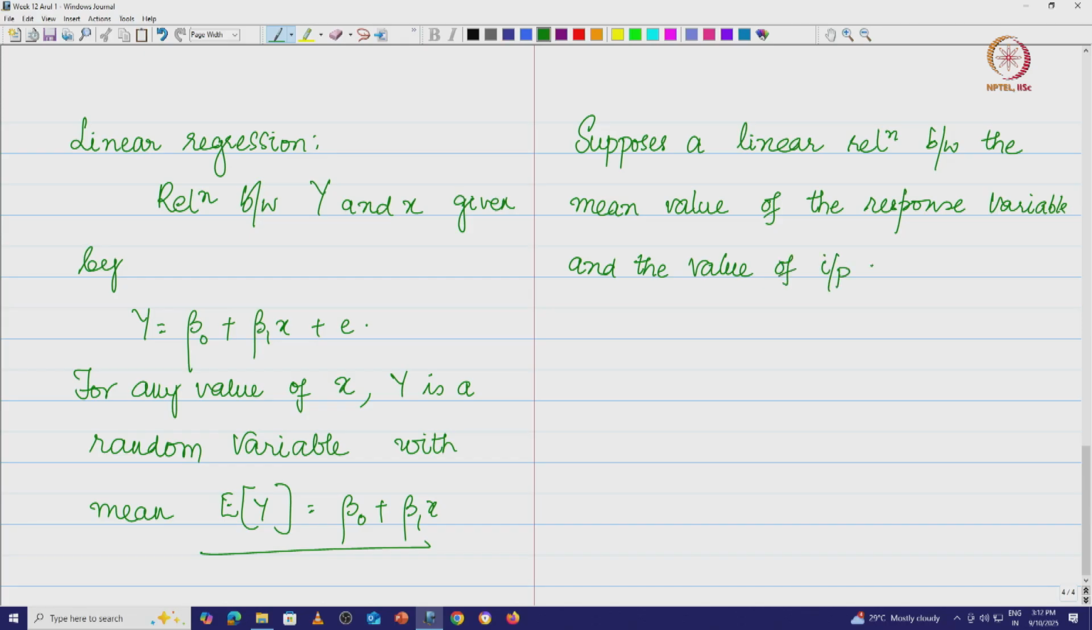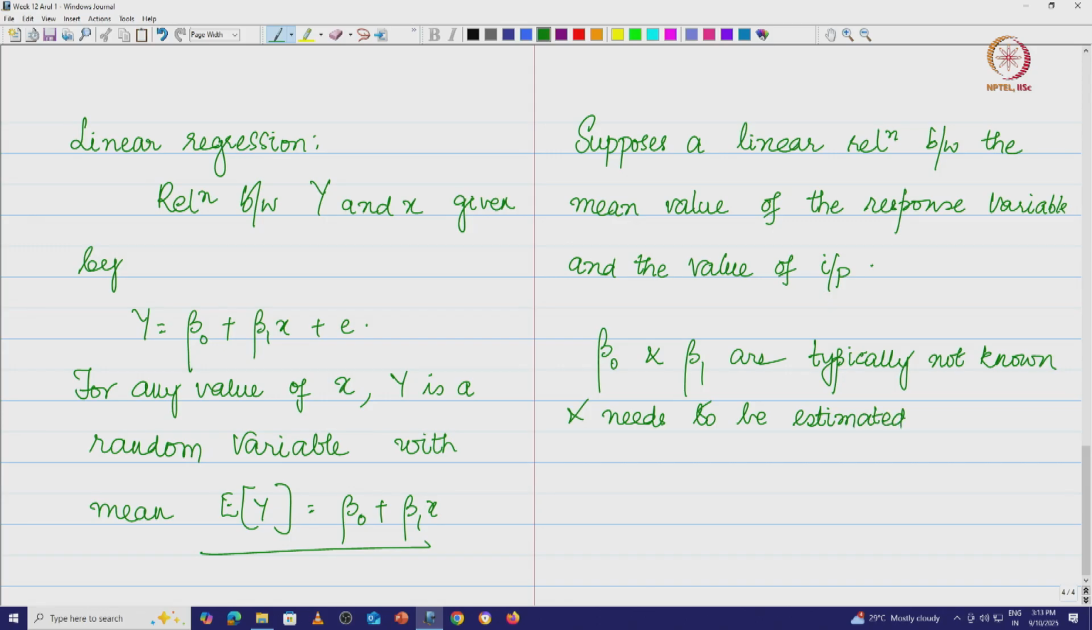And we really do not know the values of, let us say, beta naught and beta 1, and those have to be estimated from the data. So beta naught and beta 1 are typically not known and need to be estimated from the data. So, how do we do this? That is what we are going to check now.